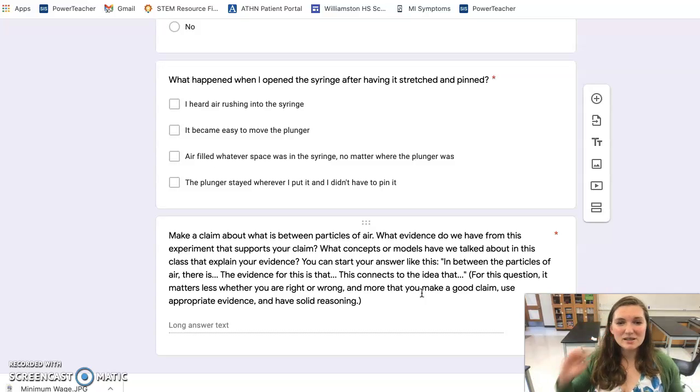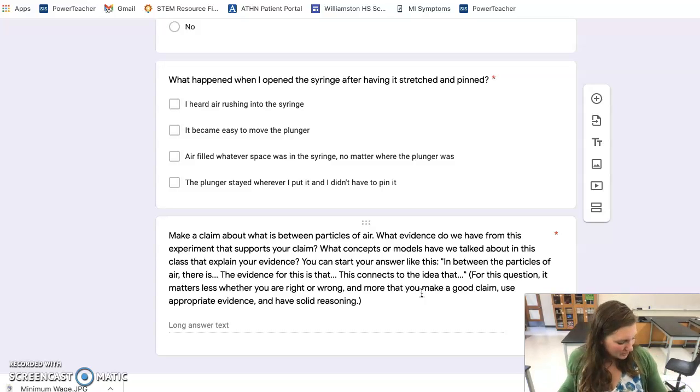Now this is an important thing, and this is another one that is summing up not just this one activity, but it also sums up the entire investigation. So you can take your time and really think about this one. We're looking for a claim, evidence, and reasoning, asking the question, what is in between the particles of air?